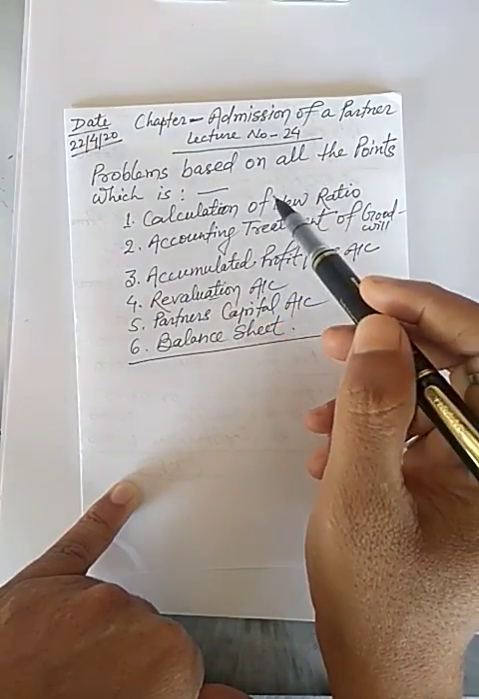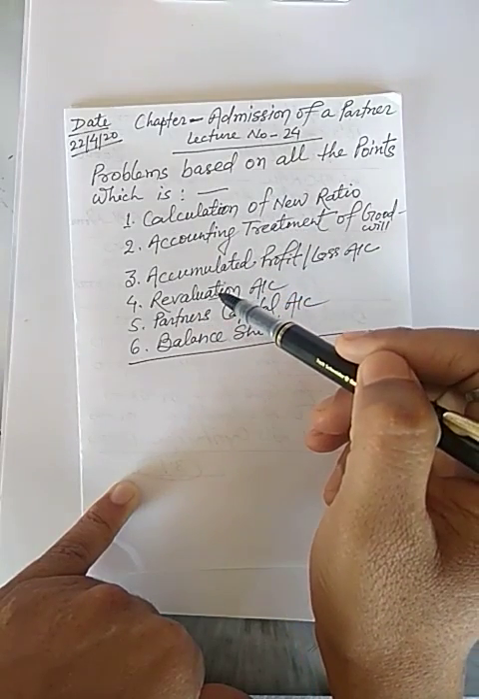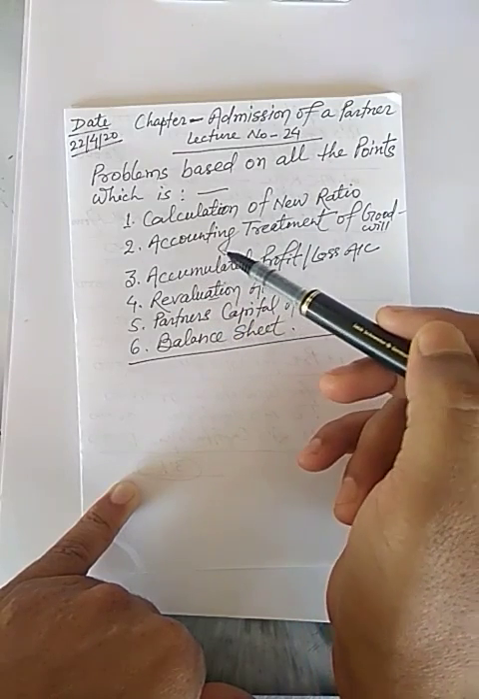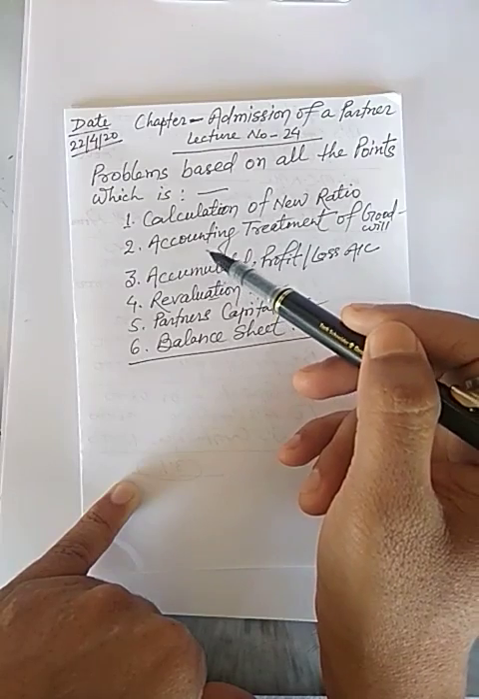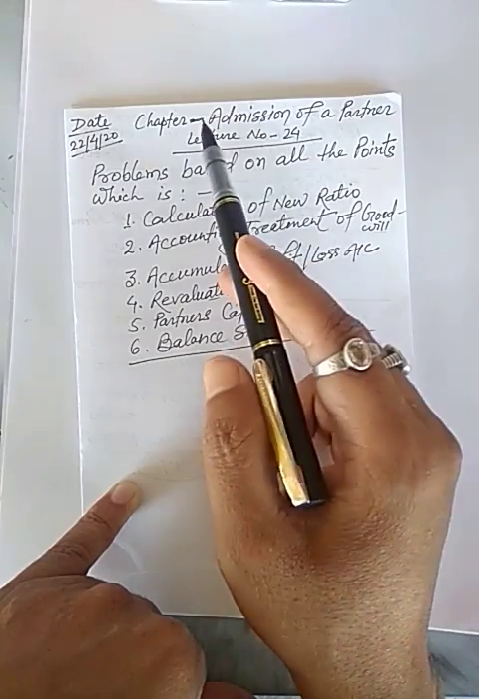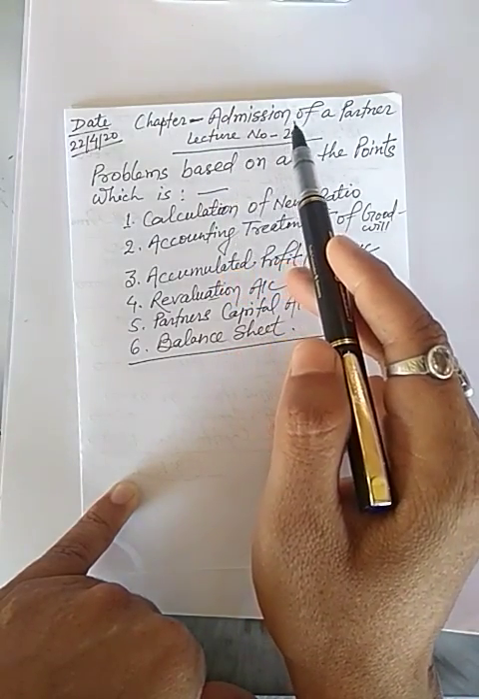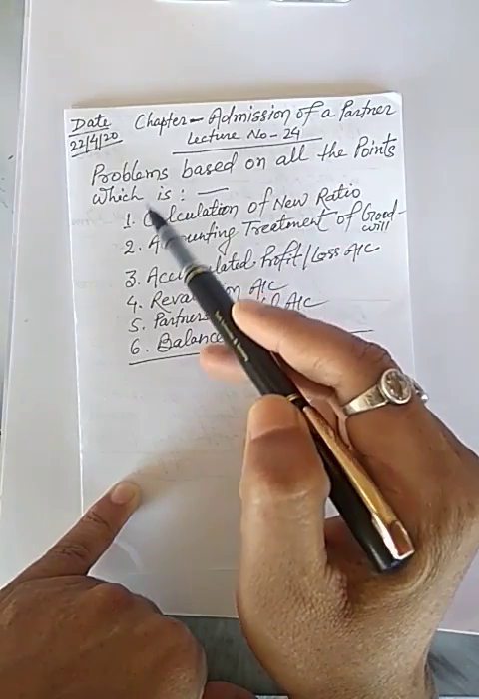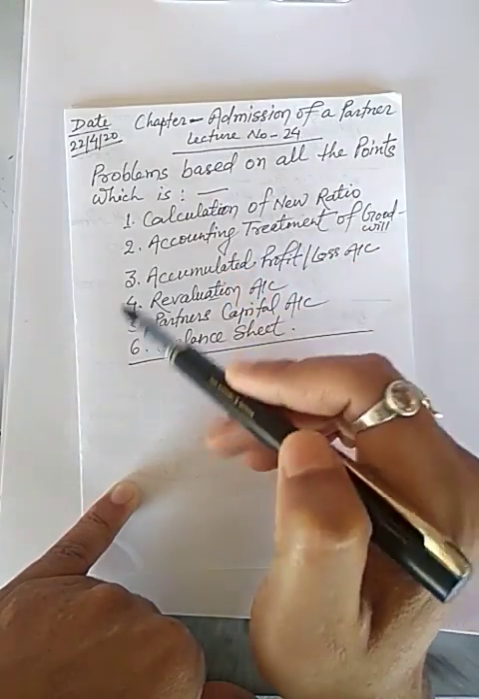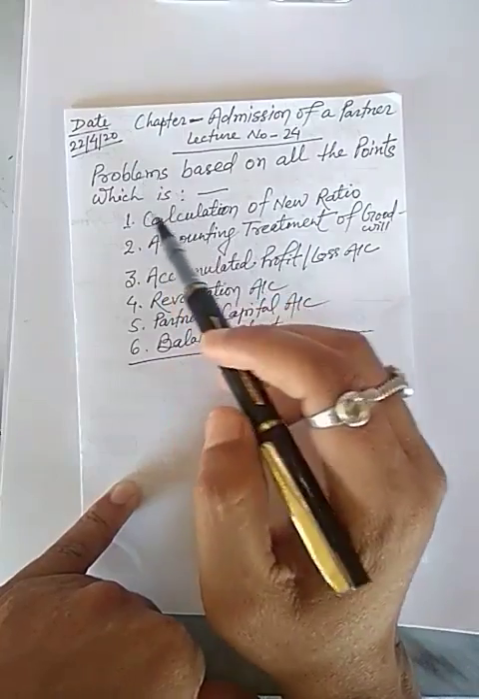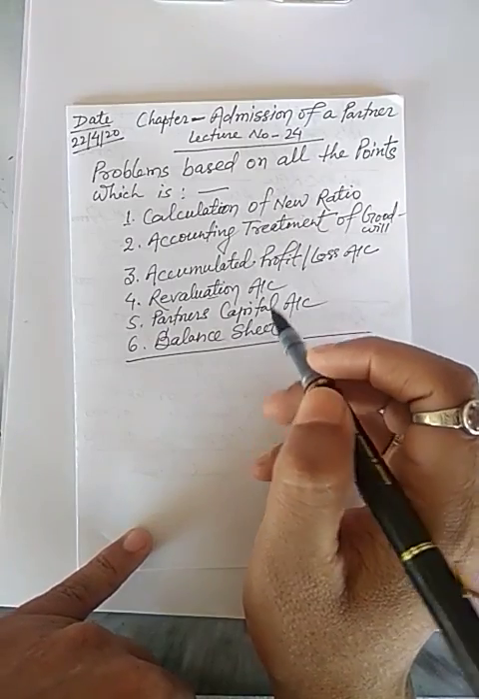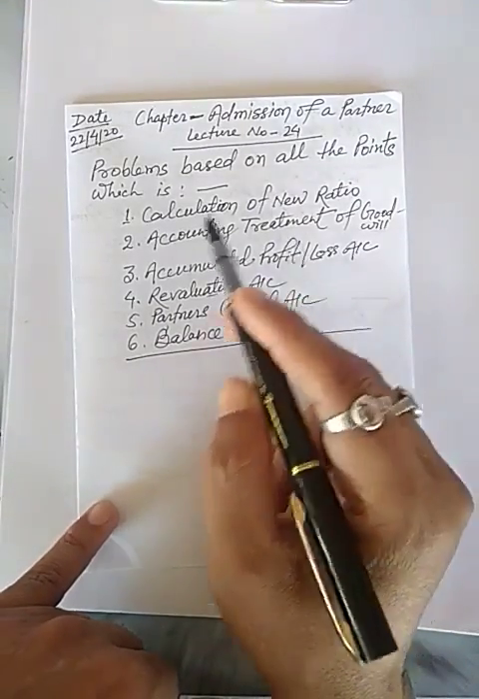And this question is also most important for the next chapters, that is death of a partner and retirement of a partner, because death of a partner chapter will be based on admission of a partner. So see the practical question on the basis of this topic.